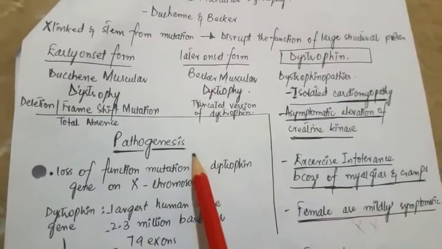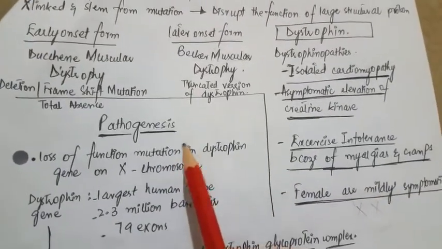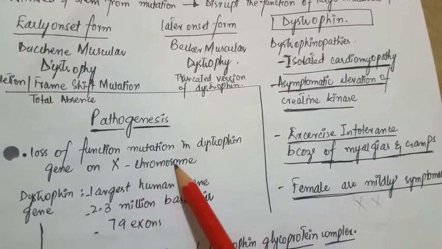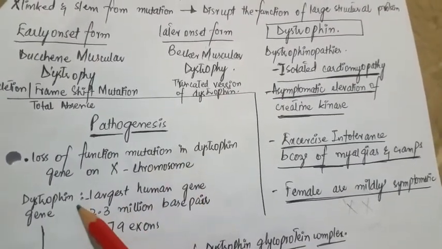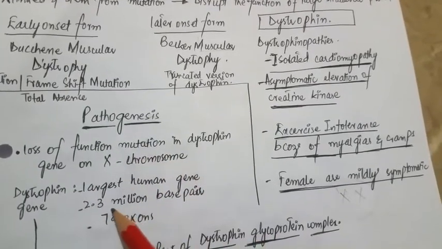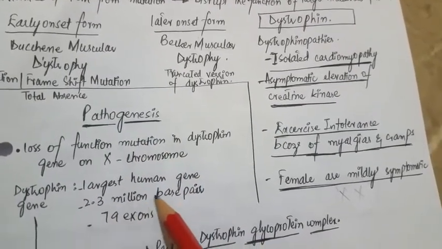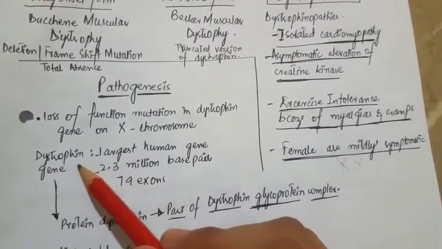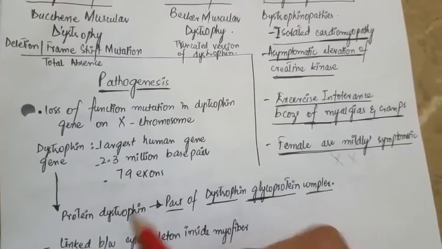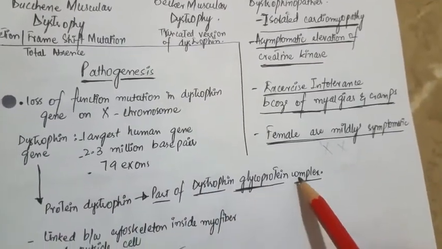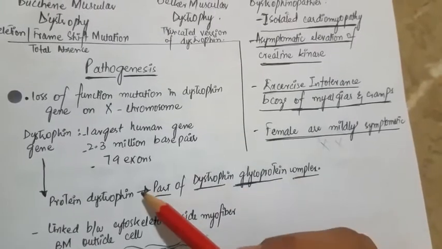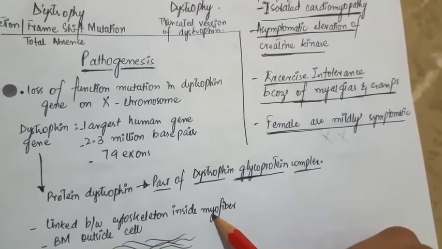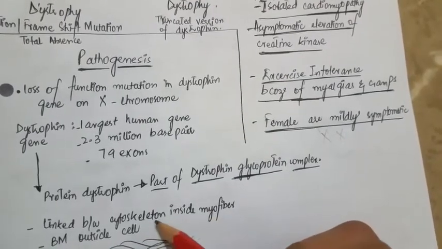Now come to the pathogenesis of Duchenne and Becker's muscular dystrophy. There is a loss of function mutation in the dystrophin gene on the X chromosome. The dystrophin gene is the largest human gene, having 2.3 million base pairs and 79 exons. It encodes the dystrophin protein, which is part of the dystrophin glycoprotein complex. This dystrophin protein links the cytoskeleton inside the myofiber and the basement membrane outside the cell.